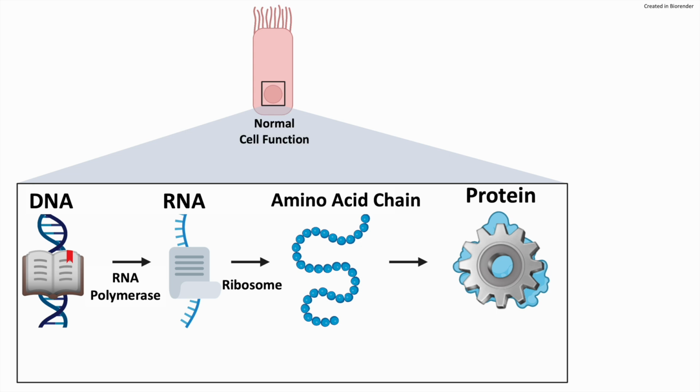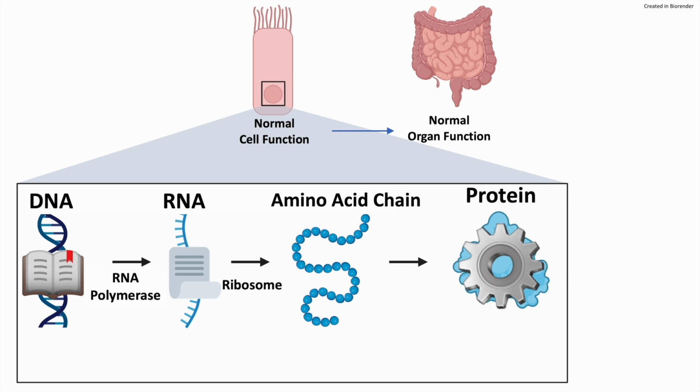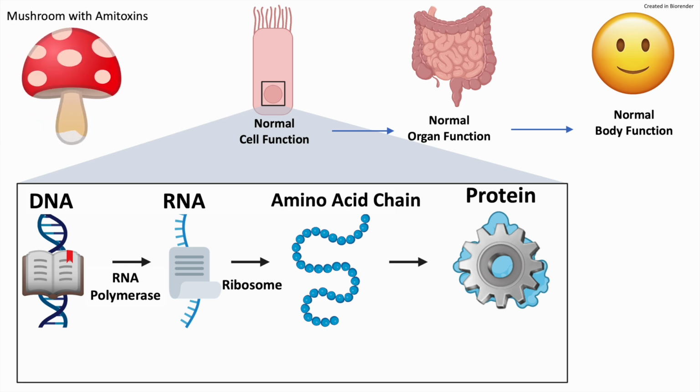A normal functioning cell results in normal organ function. Normal functioning organs leads to normal body functions. However, this process is perturbed when an amatoxin-containing mushroom is consumed. Amatoxins bind to RNA polymerase and inactivate it.